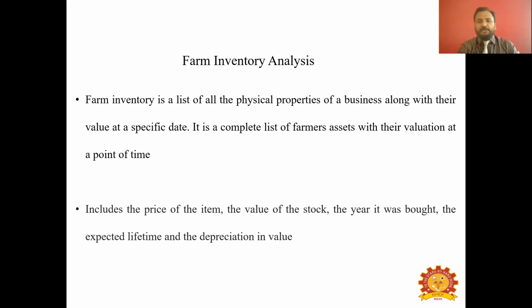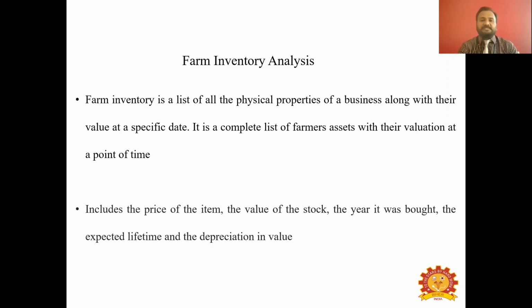When you make a list of items included in the inventory in a notebook or record, along with the name of the item, for example rotavator, harvester, tractor 2 numbers, sickle 15 numbers, pesticide bags, chemical bottles, we need to mention the price of those items, how much value you have in stock, how much has been utilized for the farm business and how much remains in the inventory, the year when it was purchased by the farmer, and the expected lifetime.